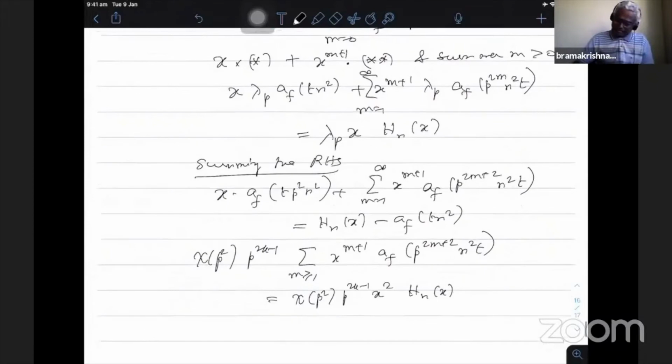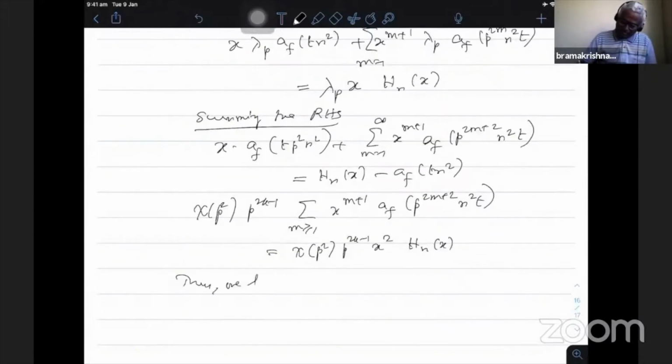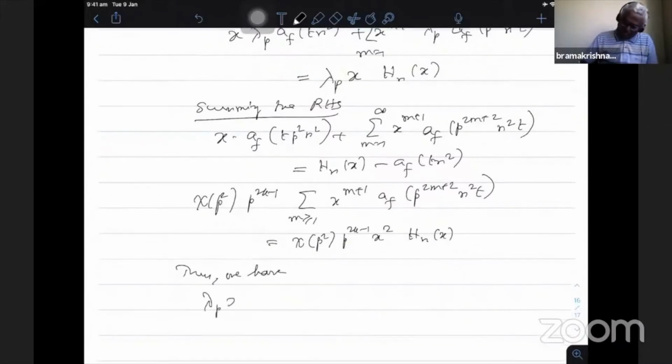Therefore, combining all these things, thus we have lambda_p x times h_n(x) equal to, that is on the left hand side, the first one gives you h_n(x) minus a_f(t n²), plus the first term multiplied by the x will come.